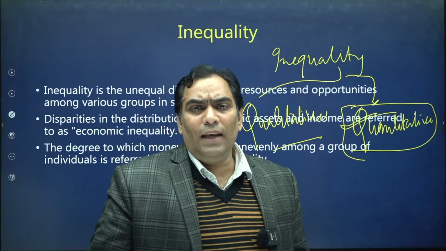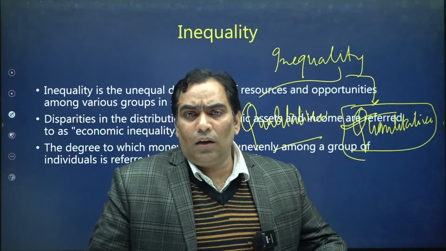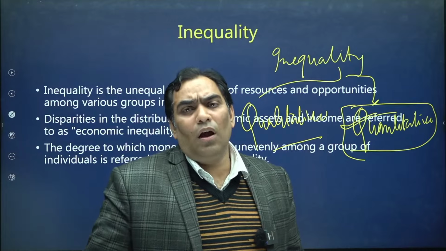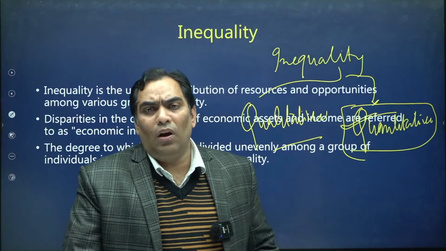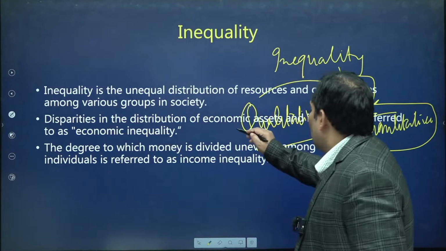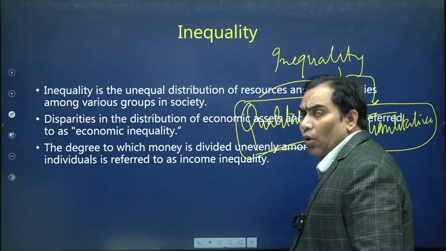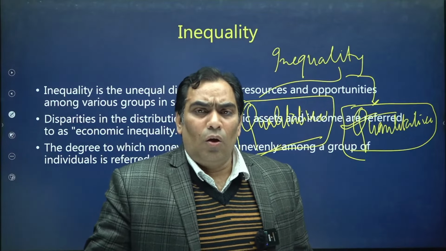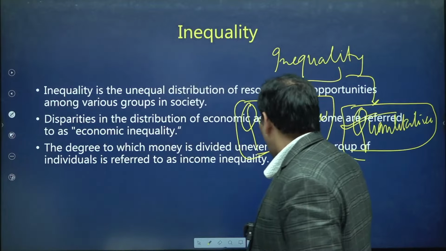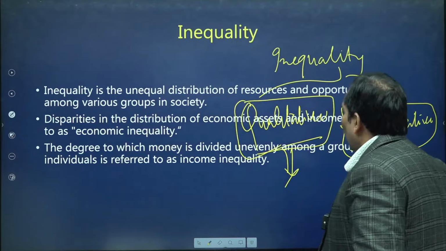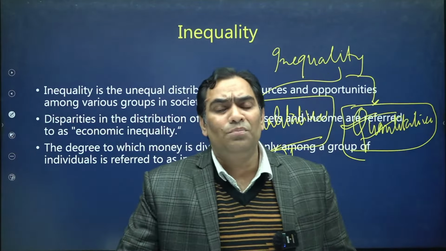Whereas lack of access to opportunity is the qualitative aspect, and this qualitative inequality includes both quantitative and qualitative. But in today's lecture we are basically going to focus on quantitative inequality.